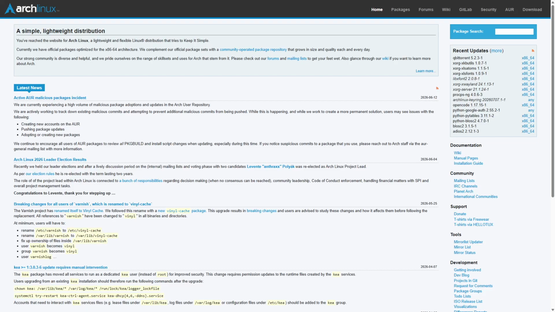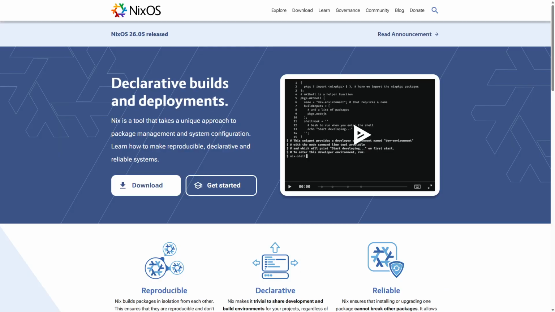Arch Linux versus NixOS. Choosing the right Linux distribution can completely change how you manage your system without unnecessary complexity. Arch offers simplicity and control, while NixOS focuses on reproducible, declarative configurations. Arch Linux and NixOS are both powerful Linux distributions, but differ fundamentally.